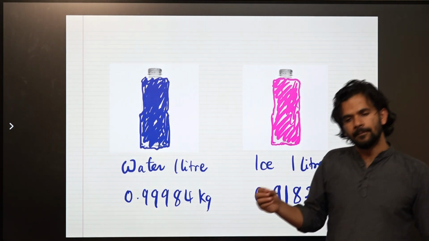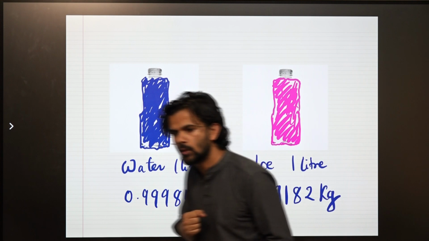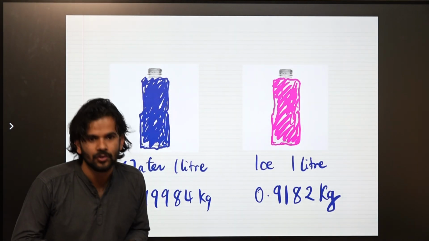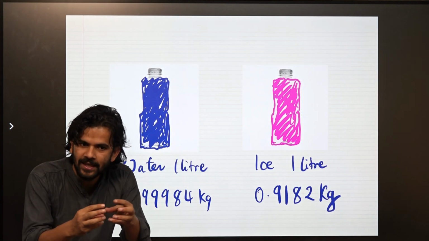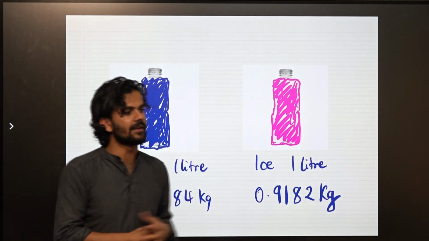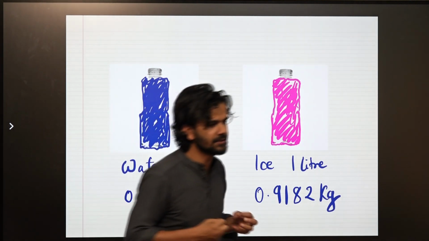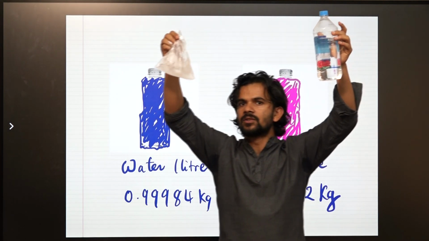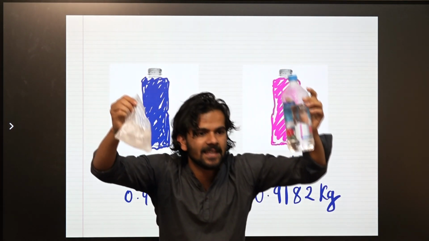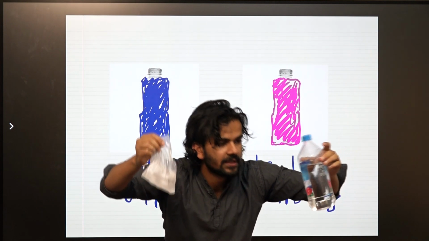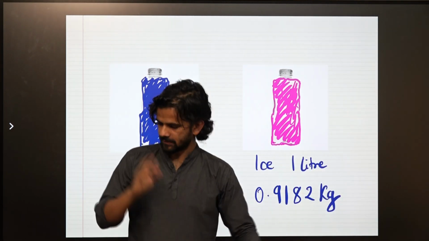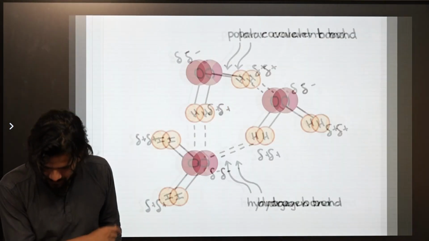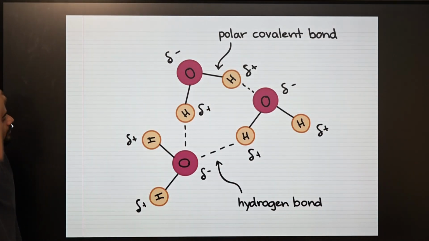The molecule in ice is also H2O. The only thing that is different is the way they organize themselves with one another. They organize themselves in different ways. Right? So, let's talk about this one here.